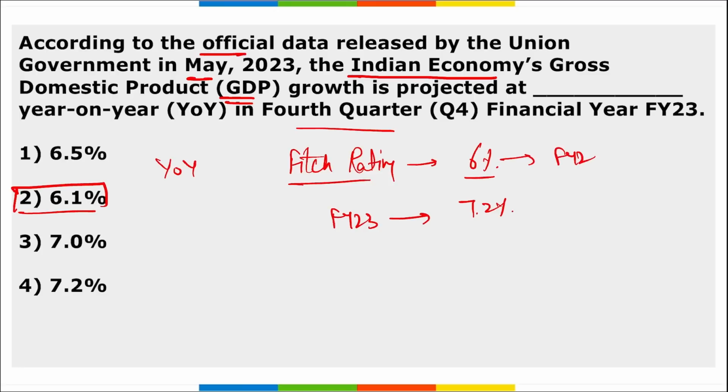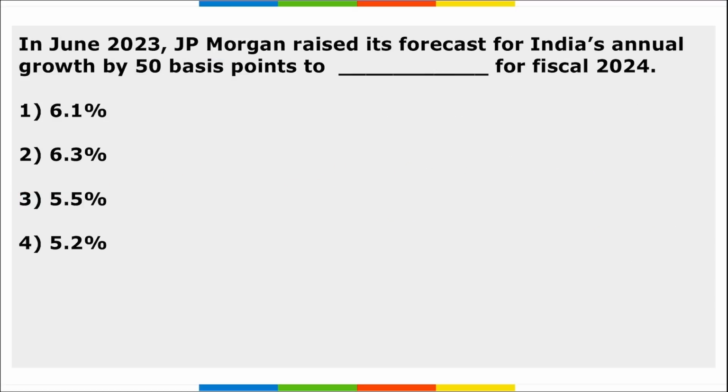In financial year 24, India is expected to grow by 6%, and in financial year 25 and financial year 26, it is possible that India will be clocking more than 7%. Correct?